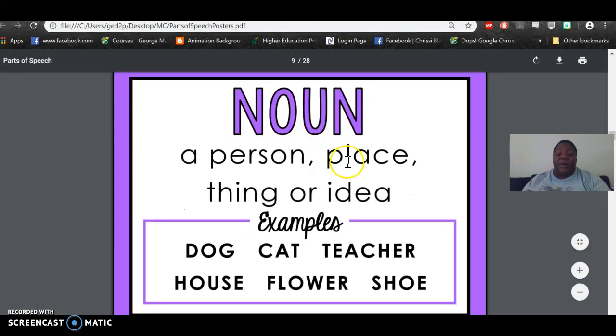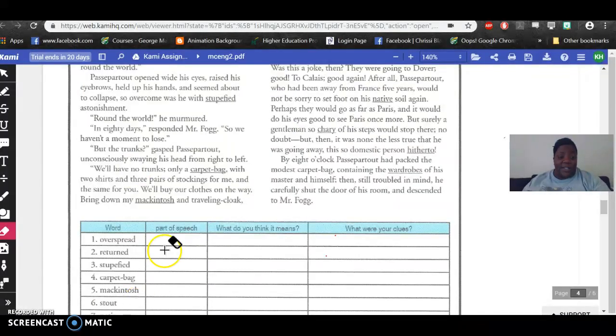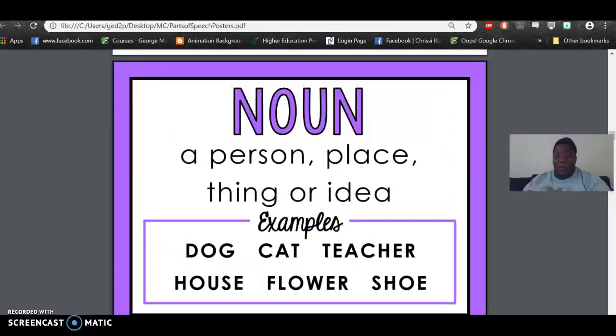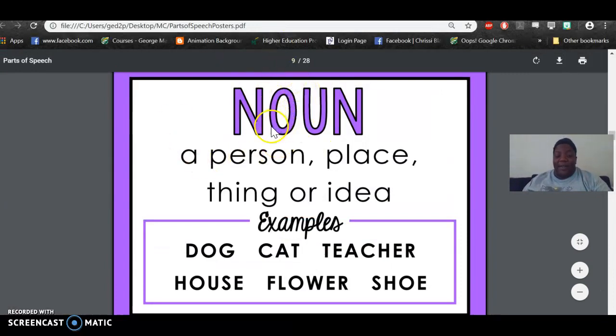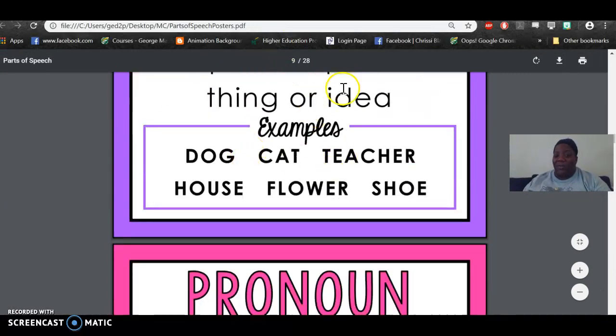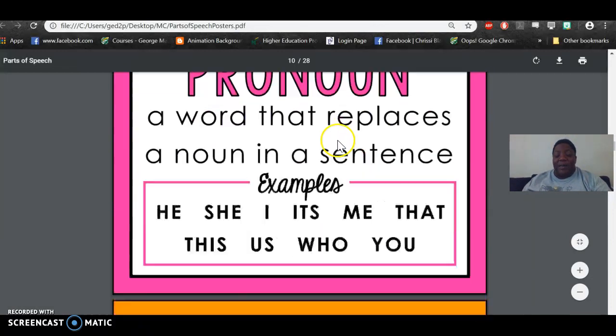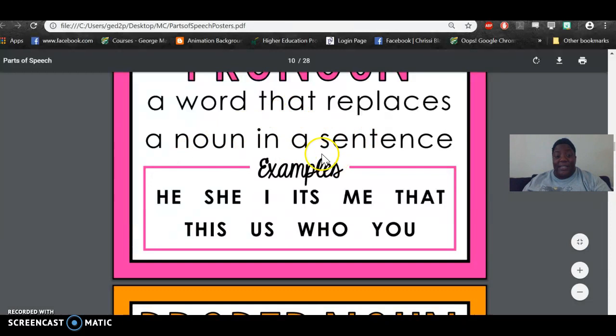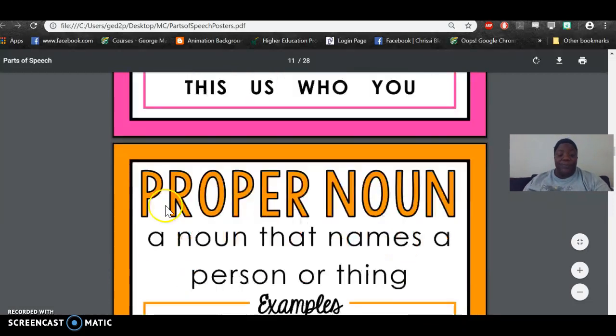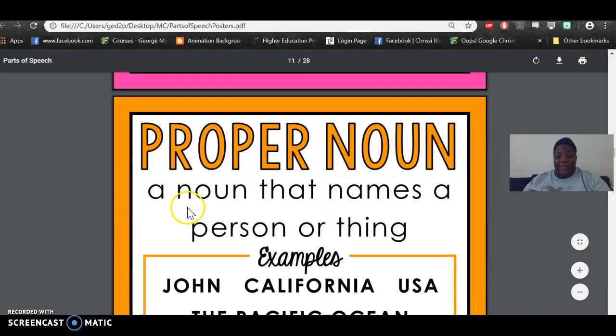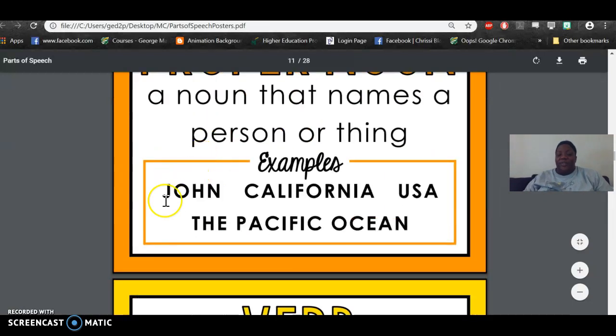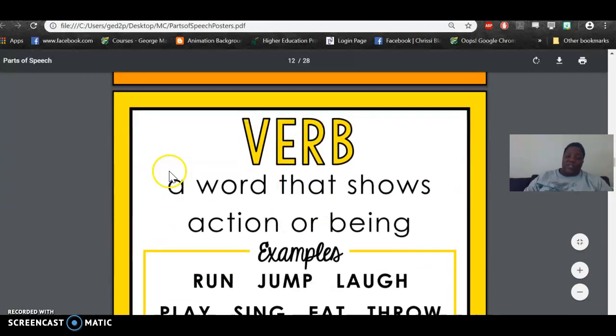Here we go. So again, parts of speech, because you can see on the worksheet that it says asking for the parts of speech that the word might be. So I'm going to review the parts of speech here. We have a noun. Remember, a noun being a person, place, thing, or idea, such as dog, cat, teacher, house, flower, shoe. Pronouns, a word that replaces a noun in a sentence, so he, she, I, it, me, that, this, us, who, you. Proper nouns, a noun that names a specific person or thing, like John, California, USA, the Pacific Ocean.